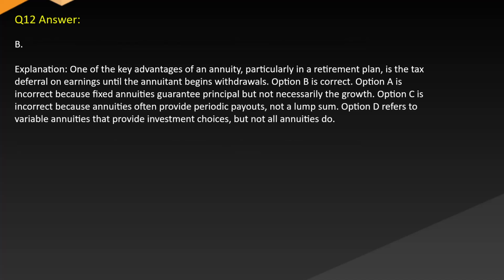Answer: B. Explanation: One of the key advantages of an annuity, particularly in a retirement plan, is the tax deferral on earnings until the annuitant begins withdrawals. Option B is correct. Option A is incorrect because fixed annuities guarantee principal but not necessarily the growth. Option C is incorrect because annuities often provide periodic payouts, not a lump sum. Option D refers to variable annuities that provide investment choices, but not all annuities do.